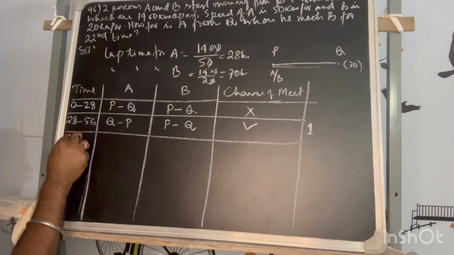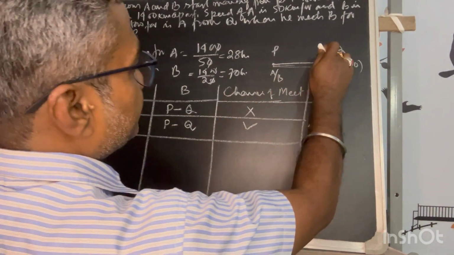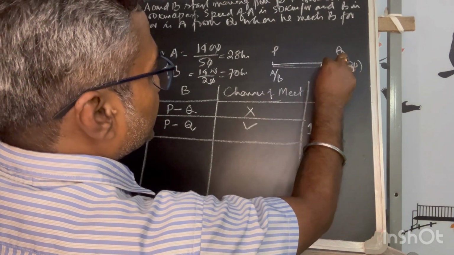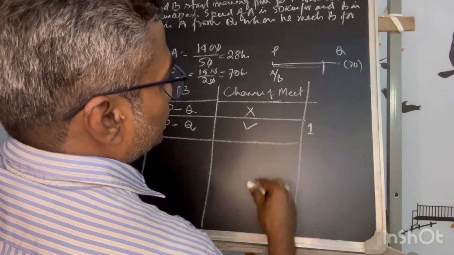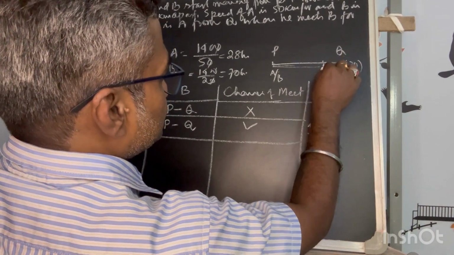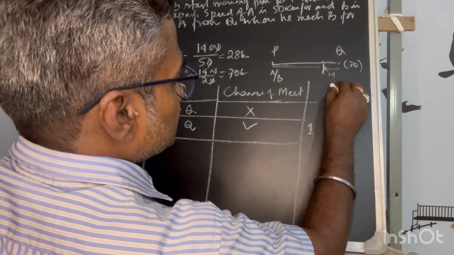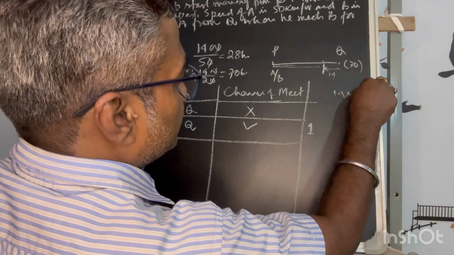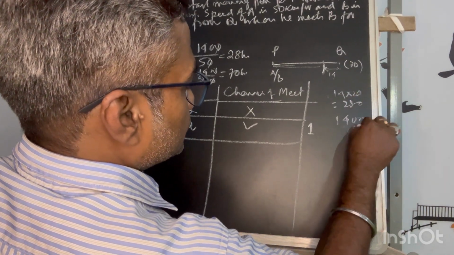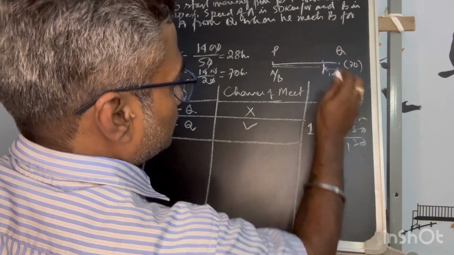Then 56 to 70. When P has reached the end of the second lap, B may be somewhere 14 hours away, which means 56 hours. He also moves some distance. So how much distance will he move? If I take 14 into 20, the speed of B is 20, that is 280. So how much is it? 1120, that is the distance.